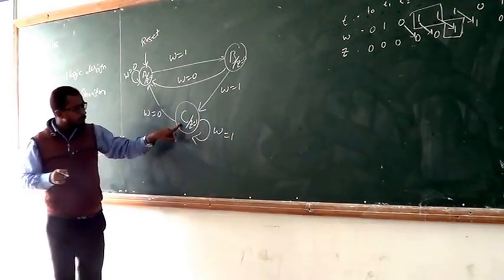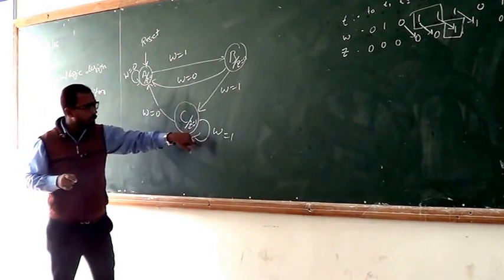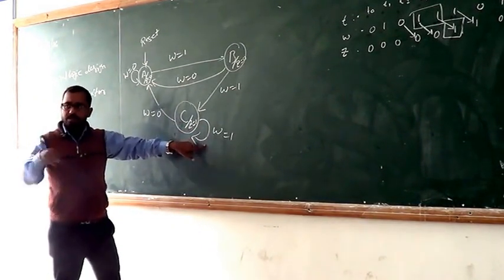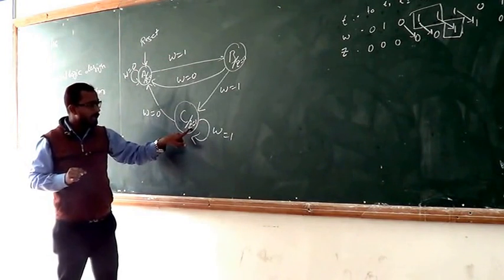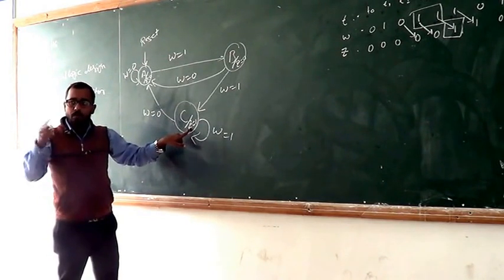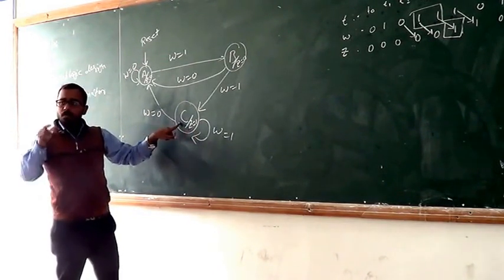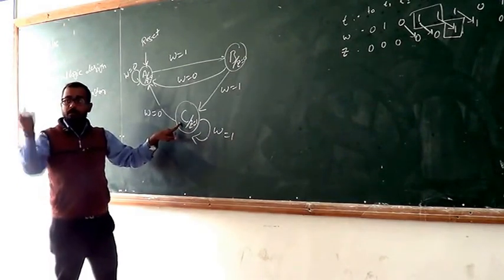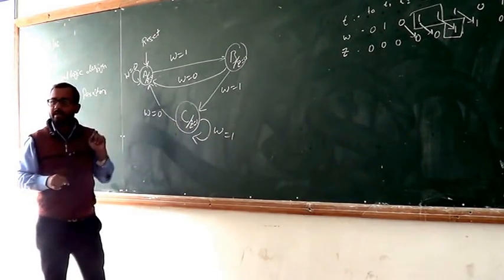So now checking the last, C. If W is equal to 1, then you stay at C, because C is the only state where the output is 1. And when W becomes 0, then what will happen? We transit to state A.